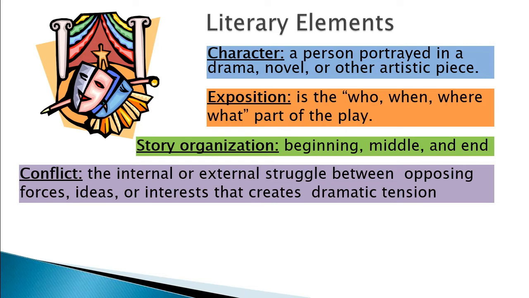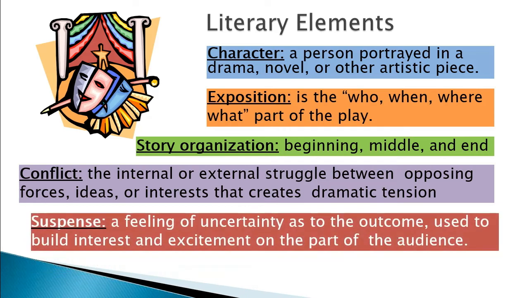There's going to be tension between some characters, between the ideas or interests in the play. And then also we have suspense. Suspense has to do with the feeling of uncertainty as to the outcome. There's this element of suspense in every play. The element is always there.